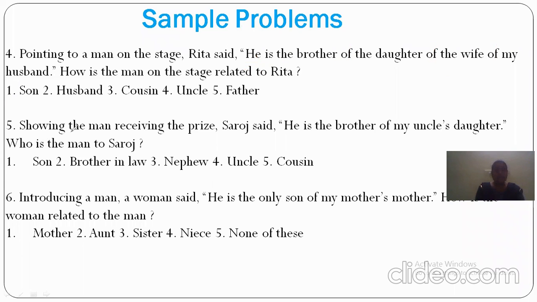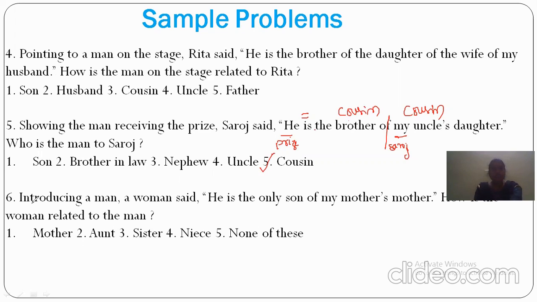Next thing, pointing to the man receiving the prize, Saroj said. Now the speaker is Saroj. "He" means the person who is receiving the prize. That person is the brother of my, means Saroj's, uncle's daughter. Saroj's uncle's daughter will become cousin to Saroj. The brother of the cousin will become again cousin. That cousin is the person who is receiving the prize. So the answer is, who is that man to Saroj? Cousin.